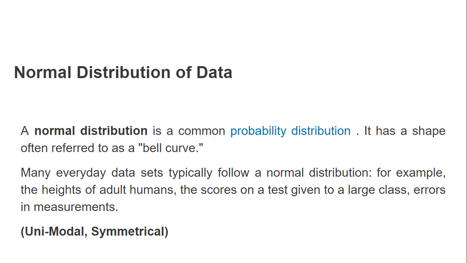And another thing is that it is symmetrical in nature. By symmetrical, we mean that the graph will be divided into two parts by the mean of the values, and those two parts will be mirror images of each other.